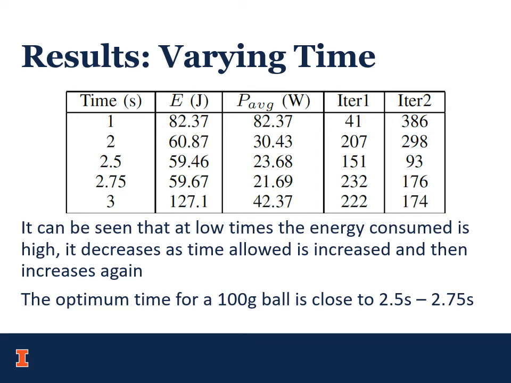The energy consumed by the robot for maneuvers of different time lengths is shown here. It can be seen that for small times it consumes high energy, and also for high times it consumes high energy. So with this table, it's shown that the optimum value of time is approximately between 2.5 seconds and 2.75 seconds.